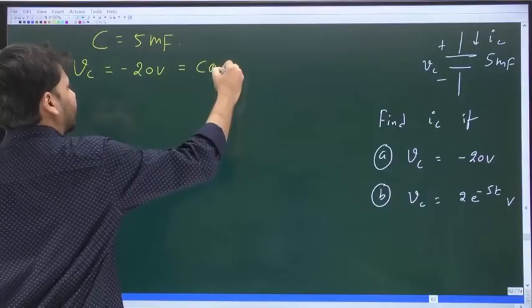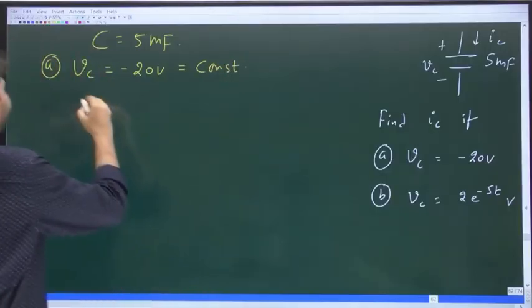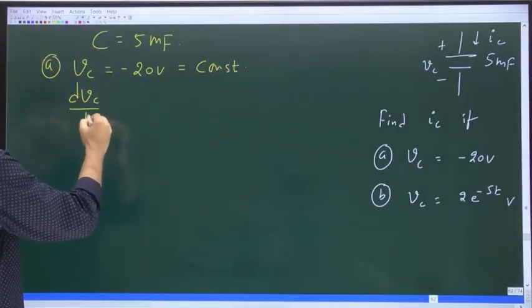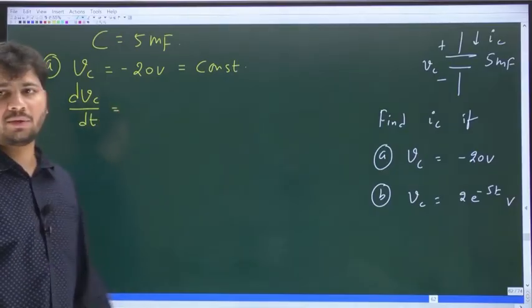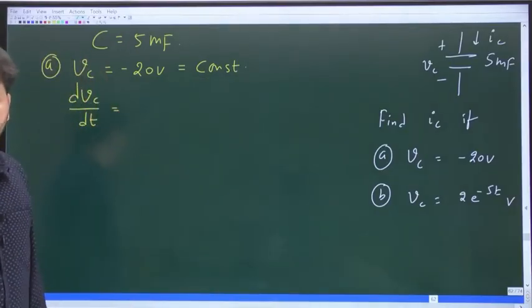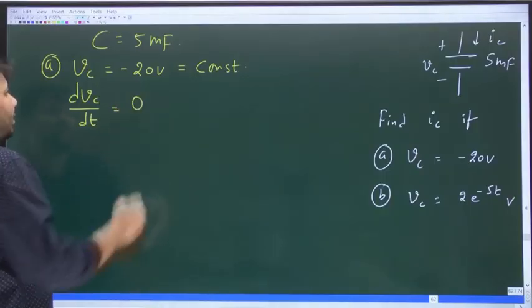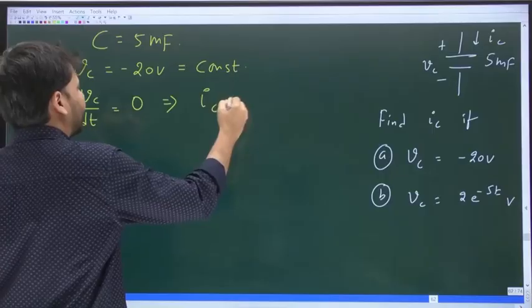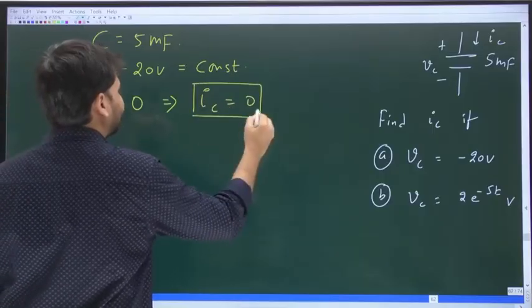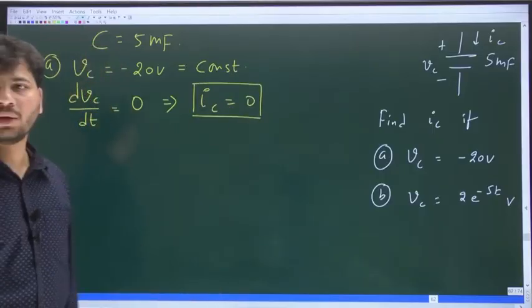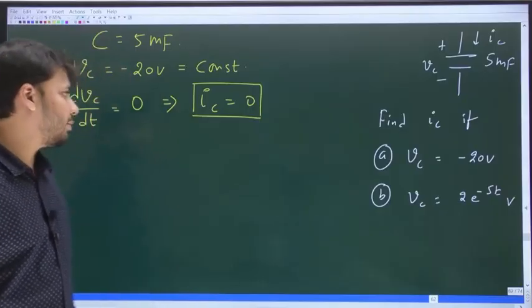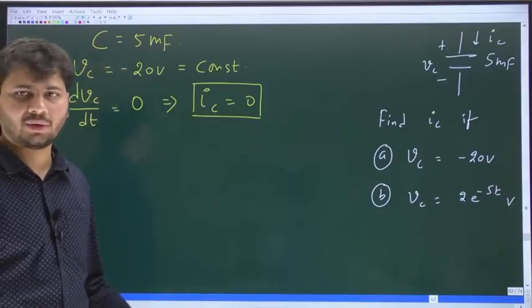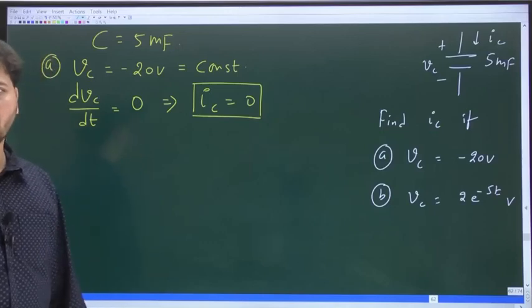If Vc is constant, the rate of change of Vc will be 0. So dVc by dt is 0. If dVc by dt is 0, even IC is going to be 0, because IC is C dVc by dt. No current will flow through the capacitor, very obvious.